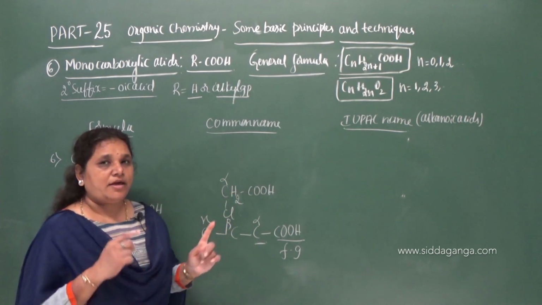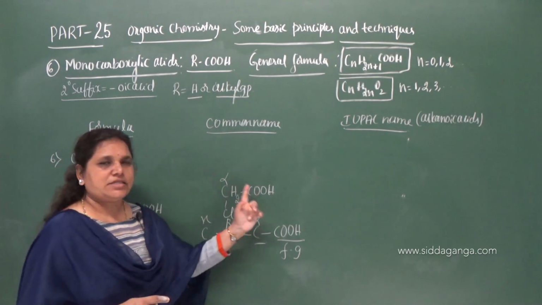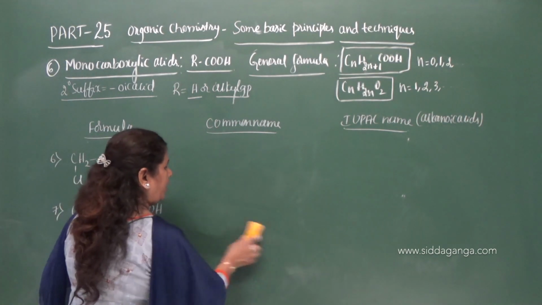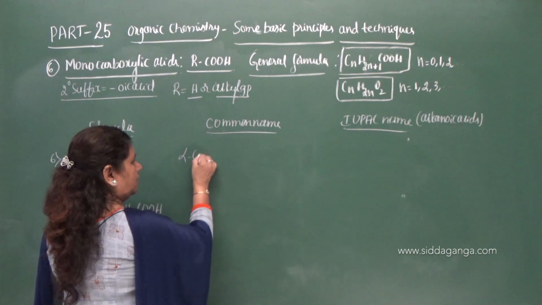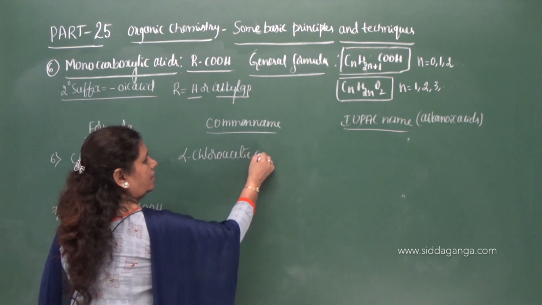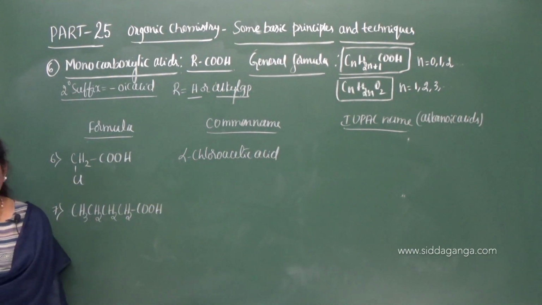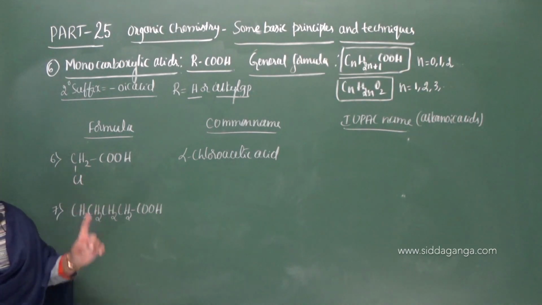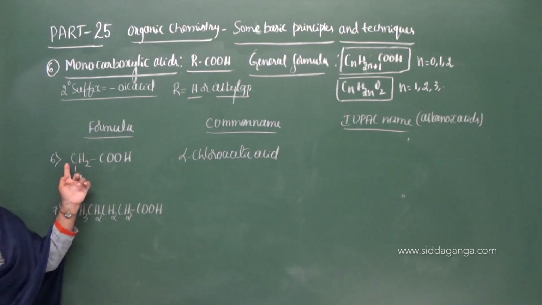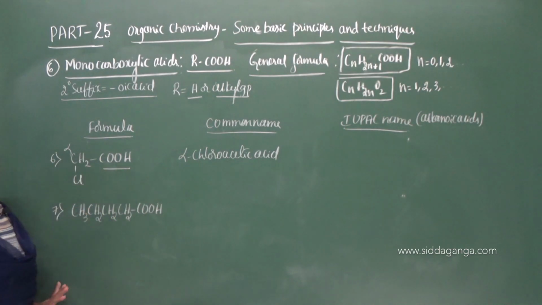On the alpha carbon atom, which substituent group is there? Chloro. Therefore, alpha chloroacetic acid. So, what is the common name? The common name is alpha chloroacetic acid, where the chlorine atom is attached to this carbon, and this carbon is alpha because it is next to the functional group.